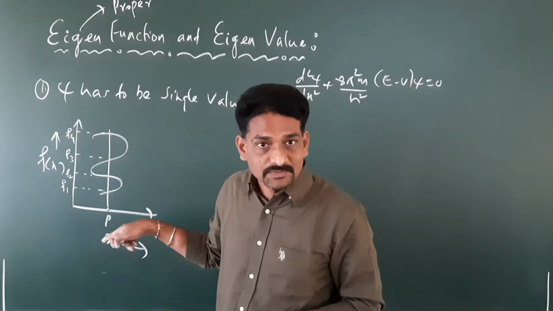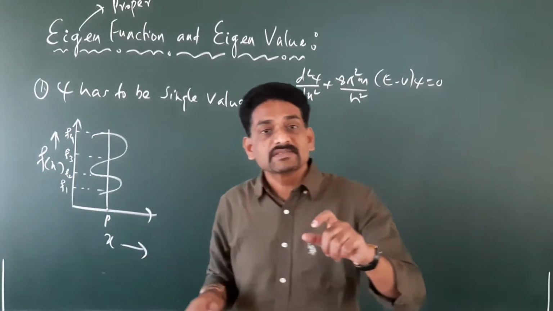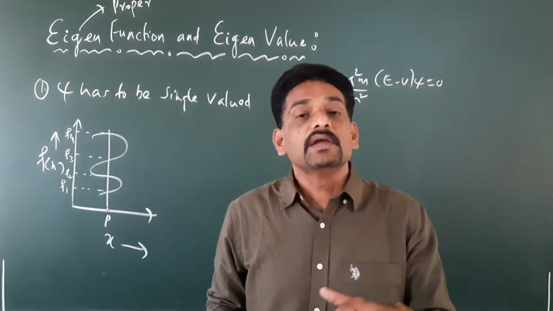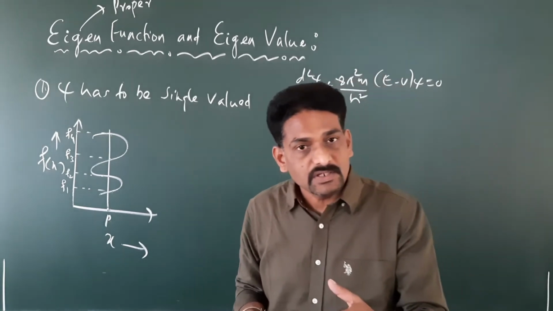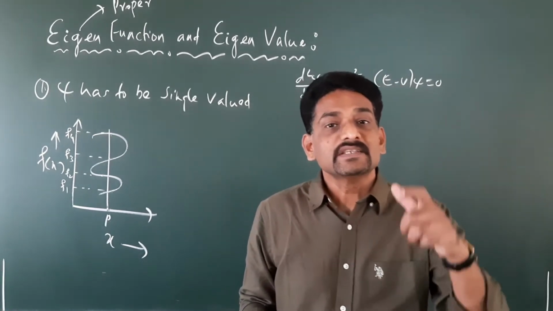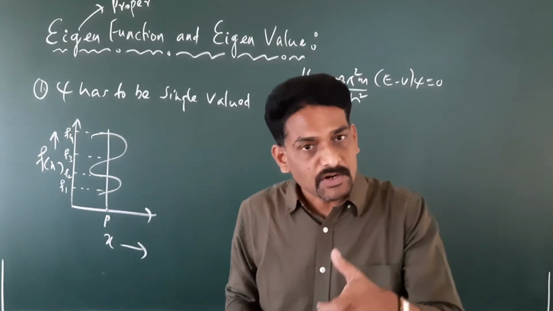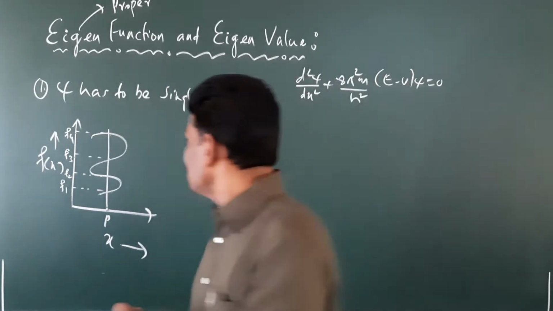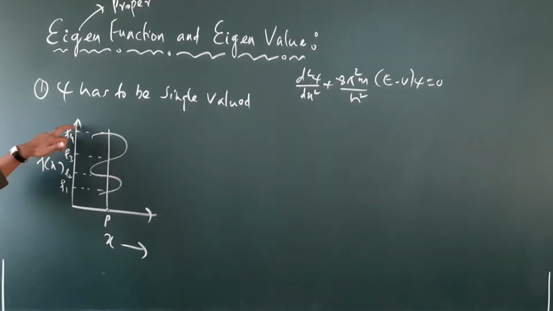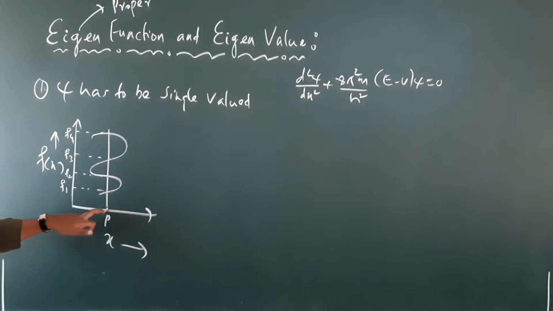What is the meaning of this? So what I told, f of x is a wave function, right? If it is a wave function, what does the wave function give us? The wave function tells us the status of the wave. It tells us the status of the wave at a given interval of time. So if you say f of x is having four different values at a given place called P, we are saying